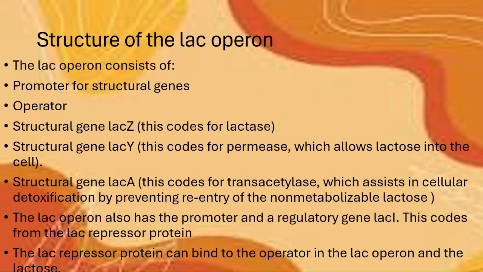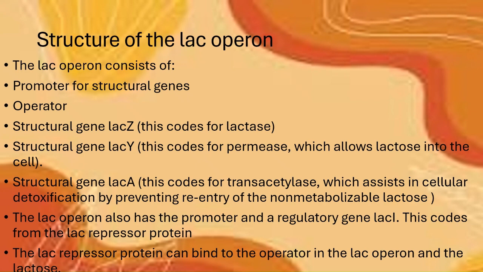I mentioned the operons having both a promoter region and an operator region. This is an example where you can see it in real life. Well, you can't see bacteria in real life, but this is just one example you can think of. The lac operon consists of the promoter for structural genes, the operator. You have the structural gene LAC-Z, which codes for lactase. You have the structural gene LAC-Y, which codes for permease, which allows lactose into the cell.